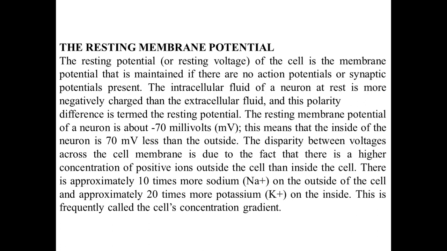The intracellular fluid of a neuron at rest is more negatively charged than the extracellular fluid. Considering the intracellular and extracellular fluid, the intracellular fluid is negatively charged, but outside the cell, the extracellular fluid is positively charged. Hence the difference in the resting potential. The resting membrane potential of a neuron is about minus 70 millivolts. This means that the inside of the neuron is 70 millivolts less than the outside. Outside is positive, inside is negative.